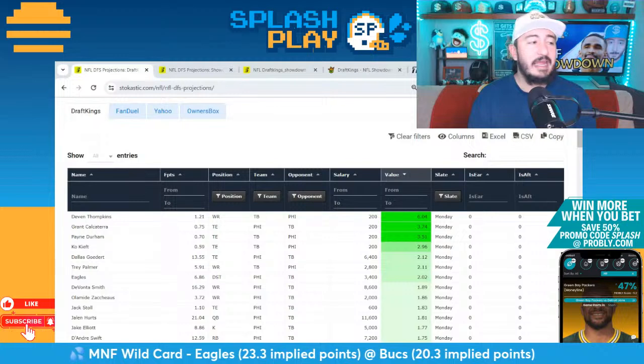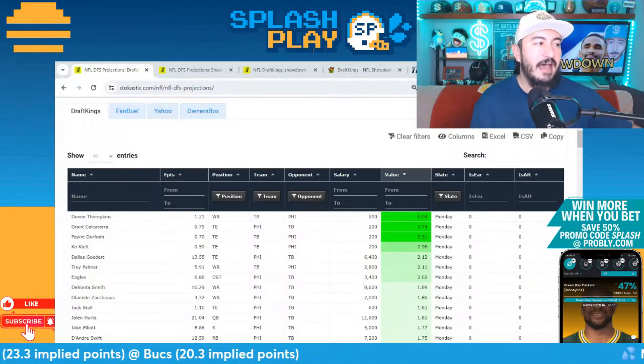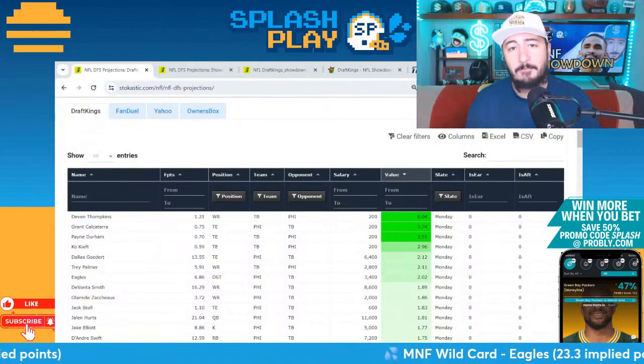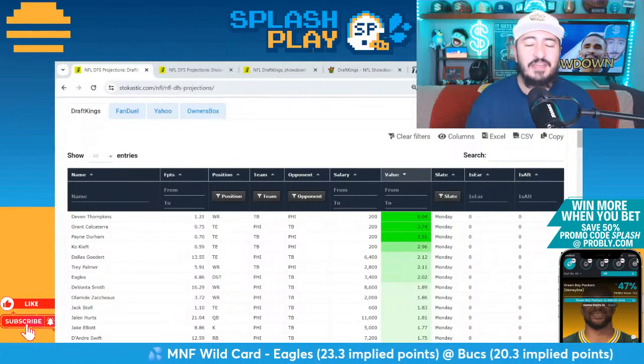Got a lot to hit on today in terms of that opportunity, but we are talking Philadelphia and Bucs here, at least up top. Philadelphia, 23.3 implied points. Tampa Bay, 20.3 implied points in the spot. No A.J. Brown for sure for this one. Devontae Smith, healthy and able to go.